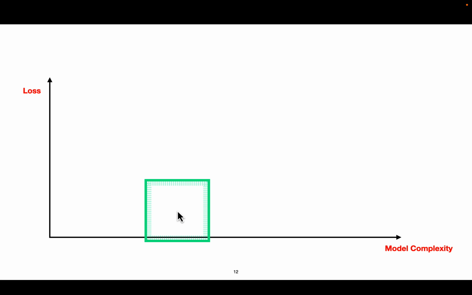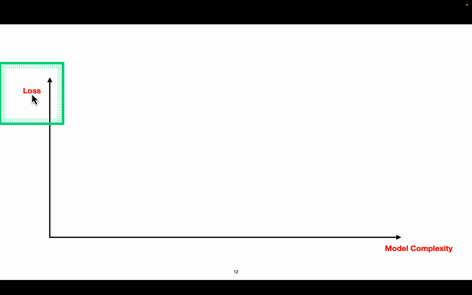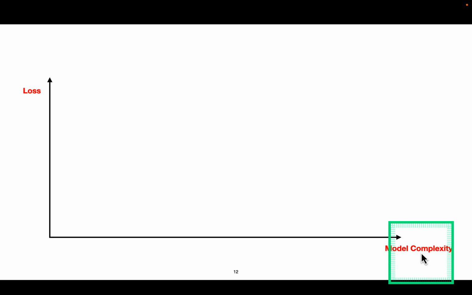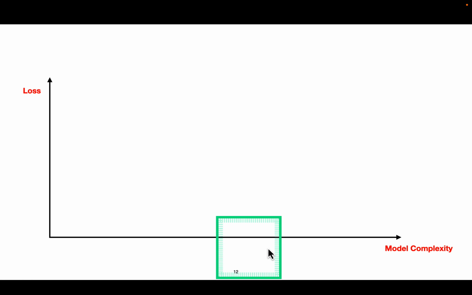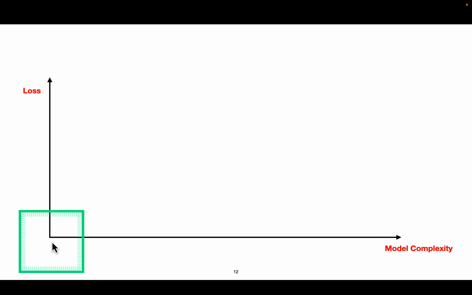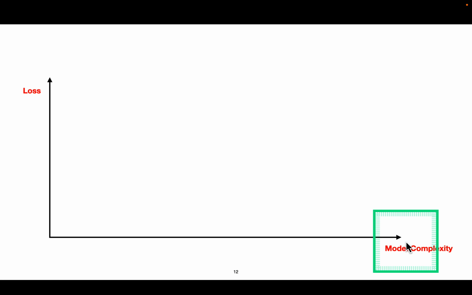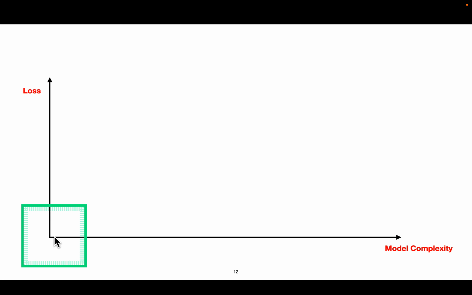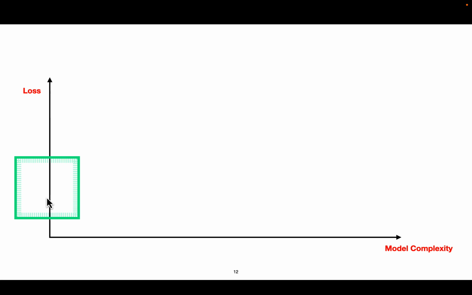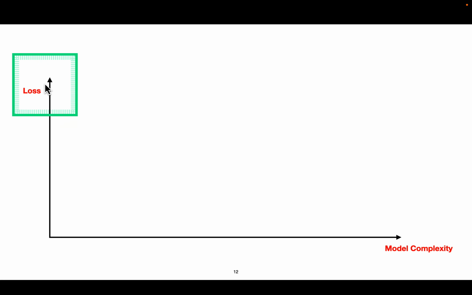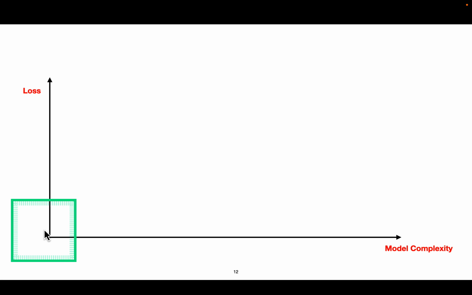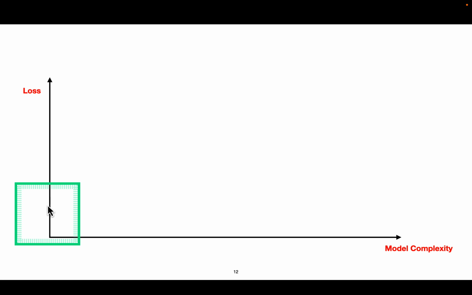Okay, so now we have seen what a loss function is and what model complexity is. So this is a graph. On the x-axis we have model complexity. It starts from 0 and becomes more and more complex as we go towards the right. And in the same way we have the loss function. The loss function starts from 0 and keeps going up. So remember, the loss function should be as close as possible to 0. If it is closer to 0, or more towards the bottom of this y-axis, the model is better.